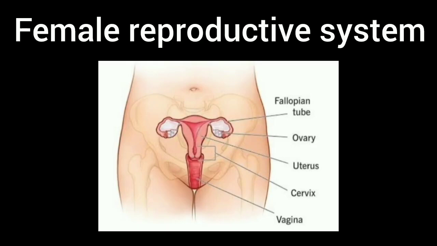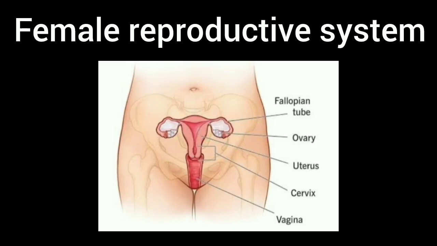Next, the female reproductive system. In the female reproductive system, we see the fallopian tubes, ovary, uterus, cervix and vagina. First, ovary. The ovaries are sac-like structures present on both sides of the uterus. These ovaries produce eggs every month. In one month, one ovary produces the egg. In another month, the other ovary produces the egg.